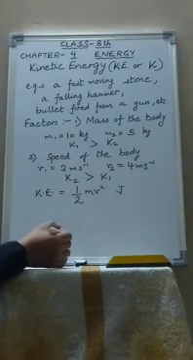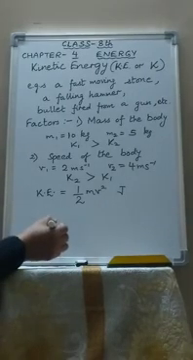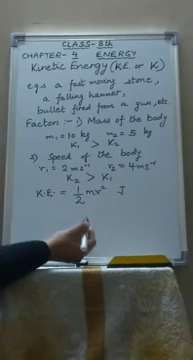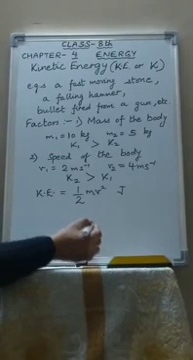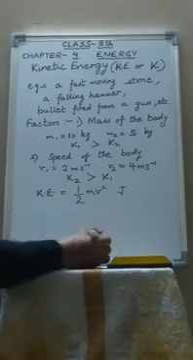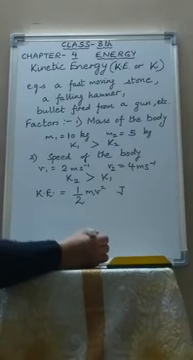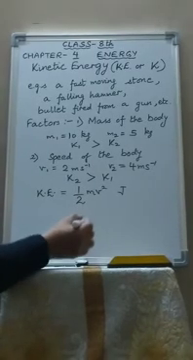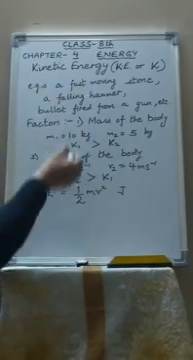Now, if a body is initially at rest and it is made to move, then work is done on the body. And the body in motion is said to possess kinetic energy, because I told you the relation between work and energy. The work done on the body is always stored in it in the form of kinetic energy. So the work required to move the body is stored in it in the form of kinetic energy.